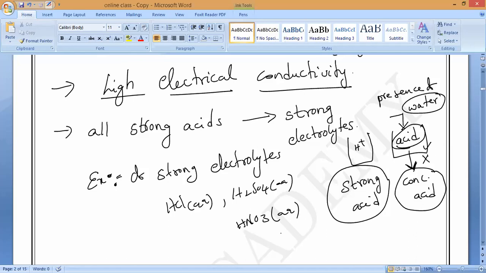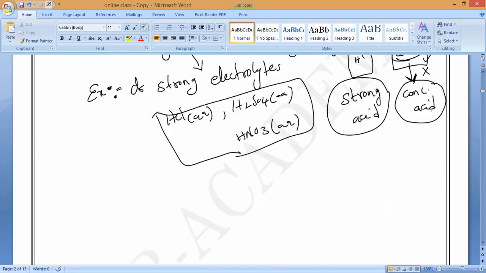For strong acids, what will we write, sir? Strong acids also, the same thing. Strong electrolytes also, the same thing. But if they ask you for concentrated acids, then you have to write hydrochloric acid, liquid, H2SO4, liquid, HNO3, liquid.